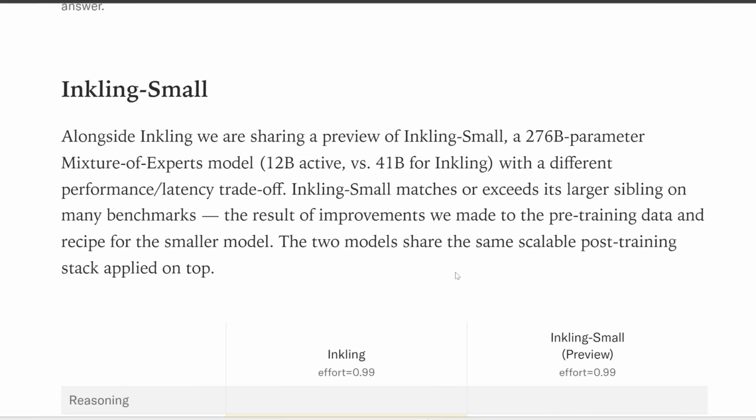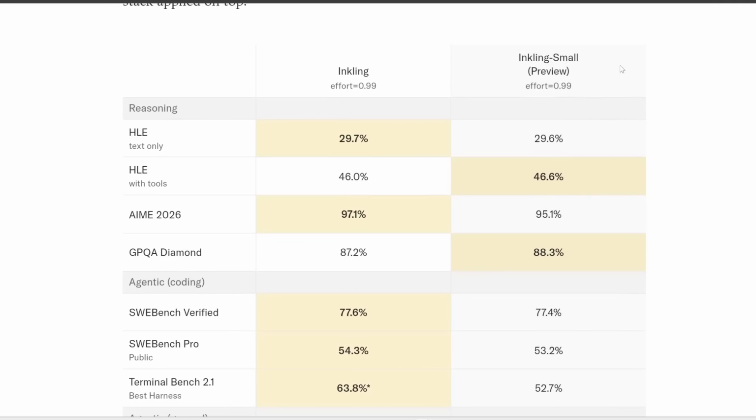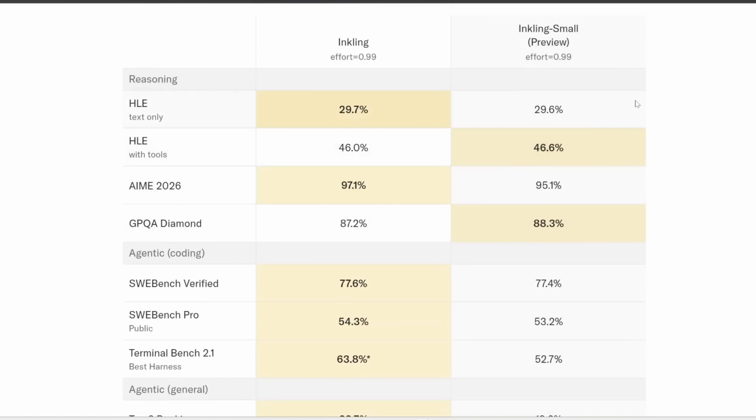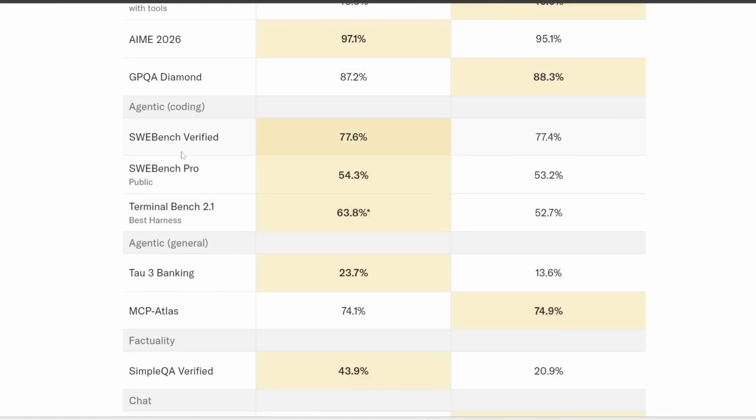Now, in addition to the massive full Inkling model, which is almost 1 trillion parameters, they also are sharing a preview of Inkling Small, which is much tinier at only 276 billion parameters, 12 of which are active. And of course, this runs a bit faster. This can fit on lower memory, but with some sacrifice in quality, especially for agentic coding.